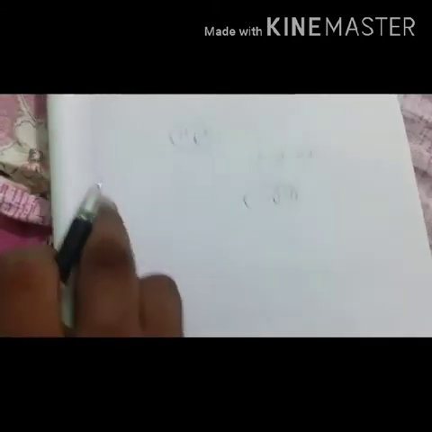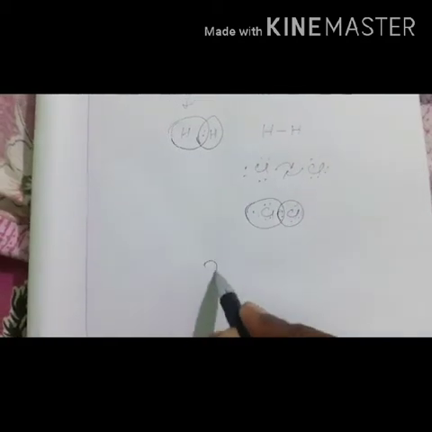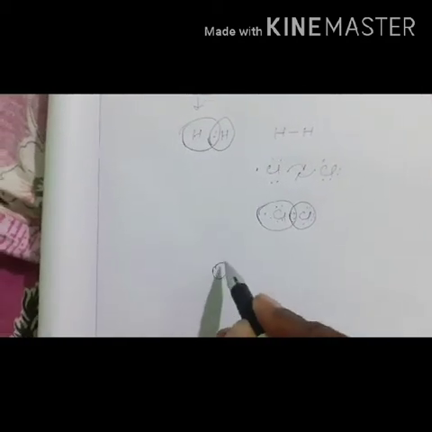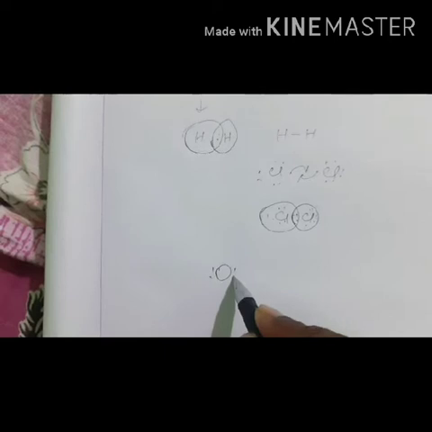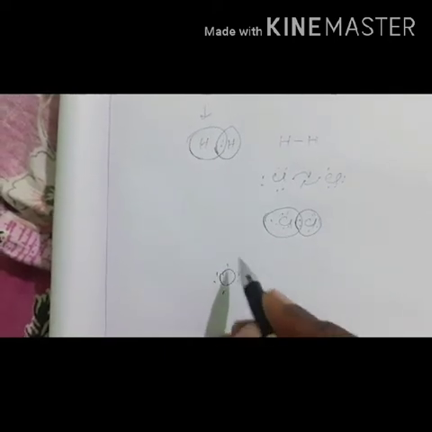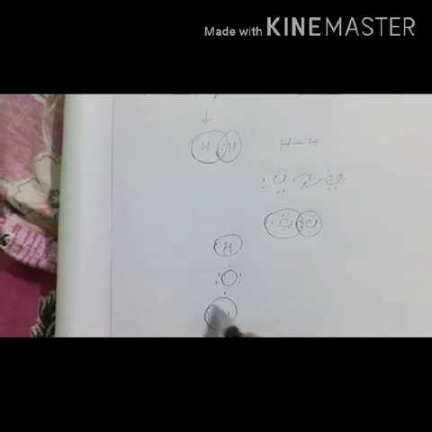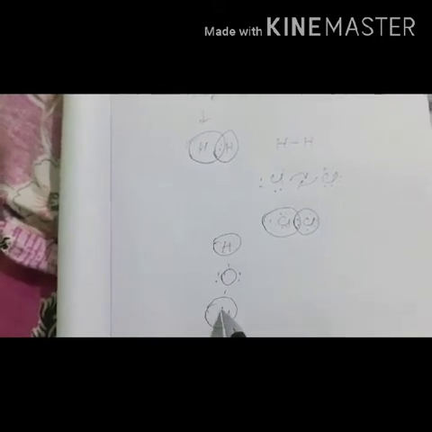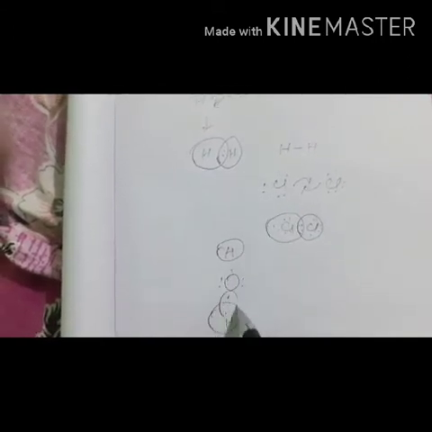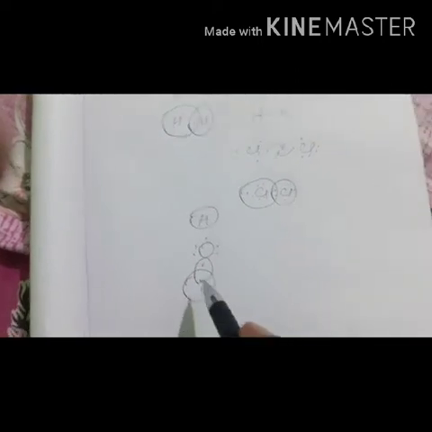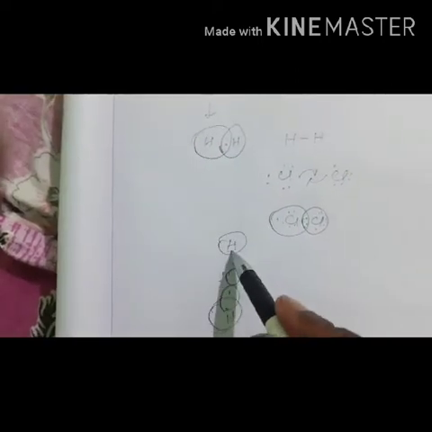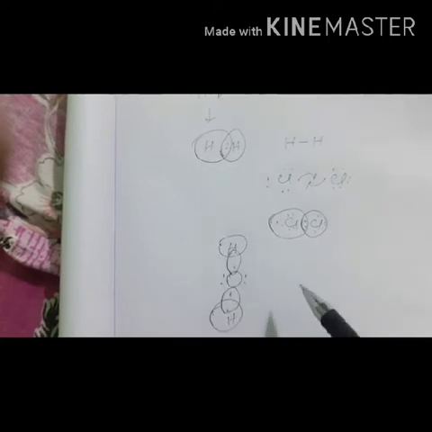Let us consider the formation of water. In oxygen's outermost shell, how many electrons are present? A total of 6 electrons. And hydrogen, how many electrons? 1 electron. Now what will happen? This hydrogen electron and this oxygen electron will be shared between themselves, and the other hydrogen electron and the oxygen electron will be shared.